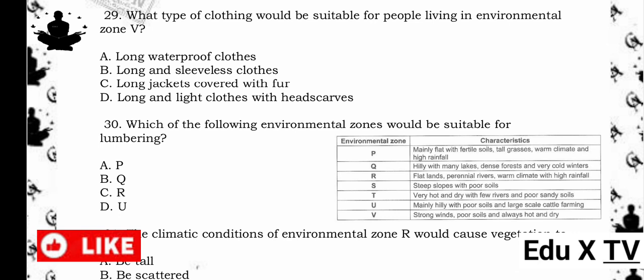Reason being, Zone B is always hot and dry with strong winds, so people would wear light clothes to stay cool and headscarves to protect against the sun and wind-blown dust.